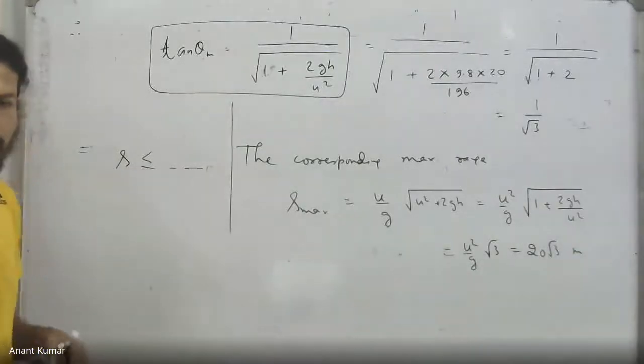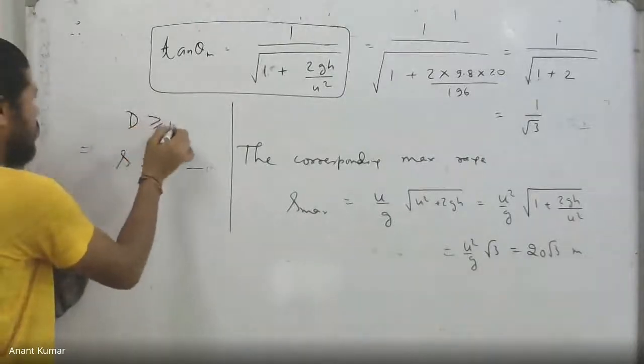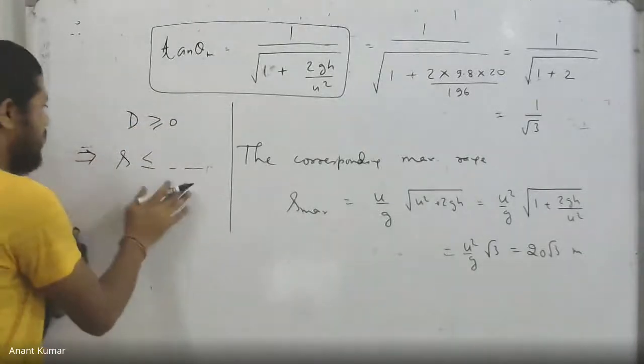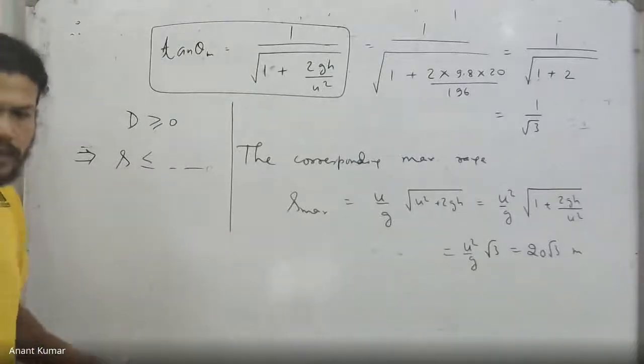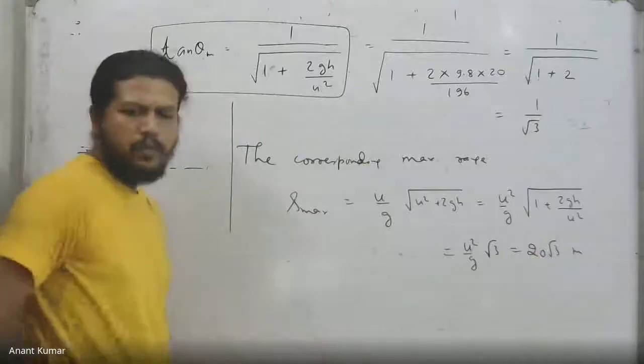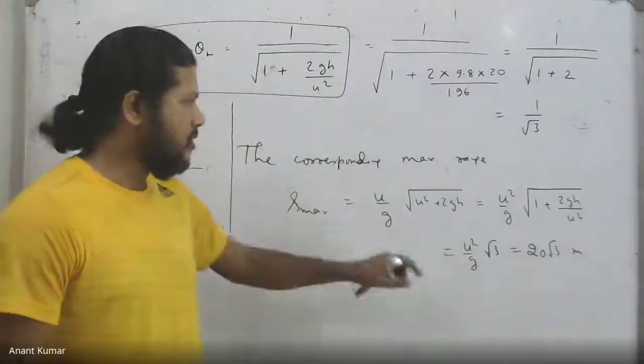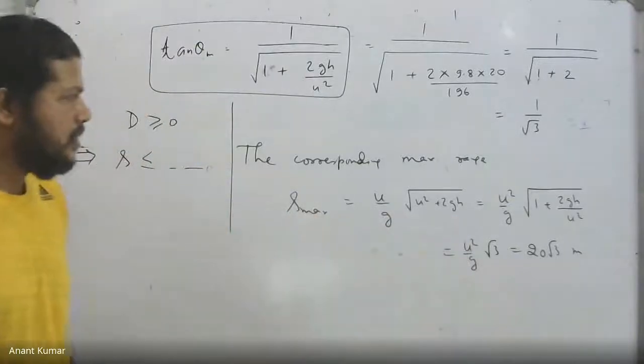By using the fact that D is more than or equal to 0, it gave us s less than or equal to some expression. Simply put the numbers in. I have written down S max, the formula, and simplified it to get 20 root 3 meters.